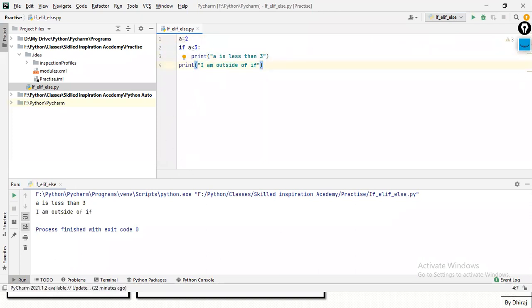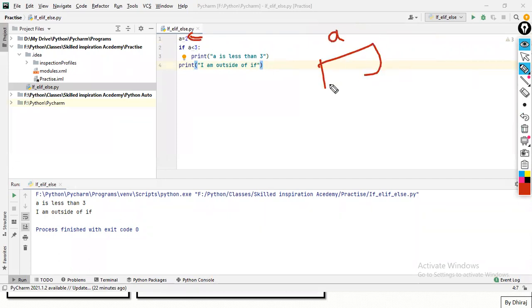First, the Python cursor will go: a equal to 2 means memory will be allocated, with 2101 as the ID. Here, is 2 less than 3? Yes, the condition is true, so inside this if statement, a is less than 3 will get printed. See, we are getting a is less than 3. Then after this line, the interpreter comes outside of the if and prints the next line, I am outside of if.